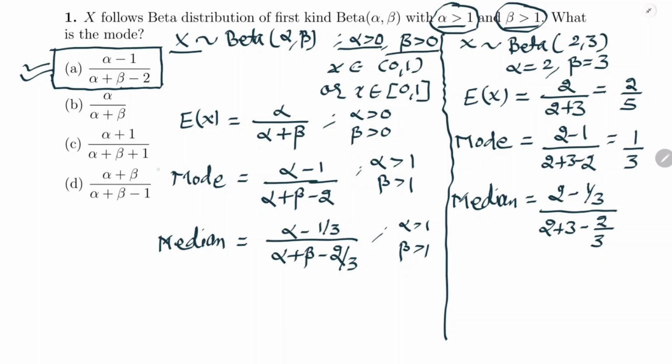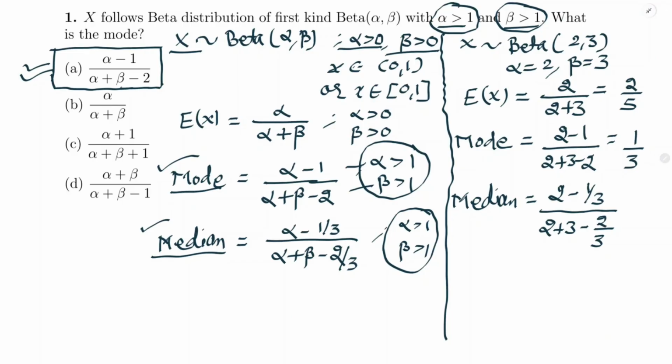But when we are finding the mode, why we have taken this condition? Why while defining the median, why we have taken the same condition here? So depending on the values of alpha and beta, the value of mode and median changes. How this happens? Let's see in the next question.